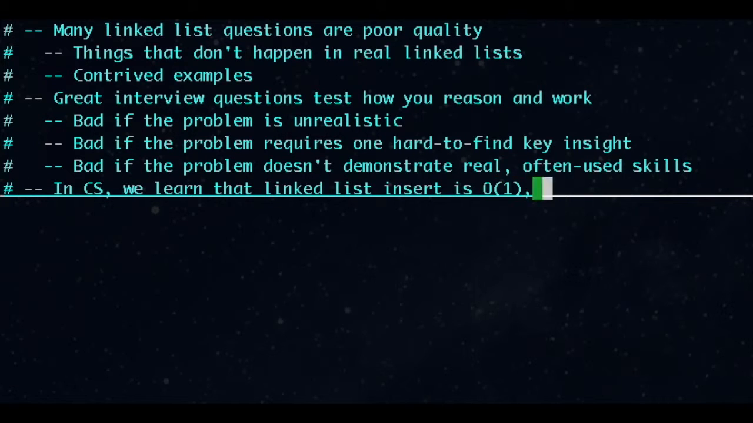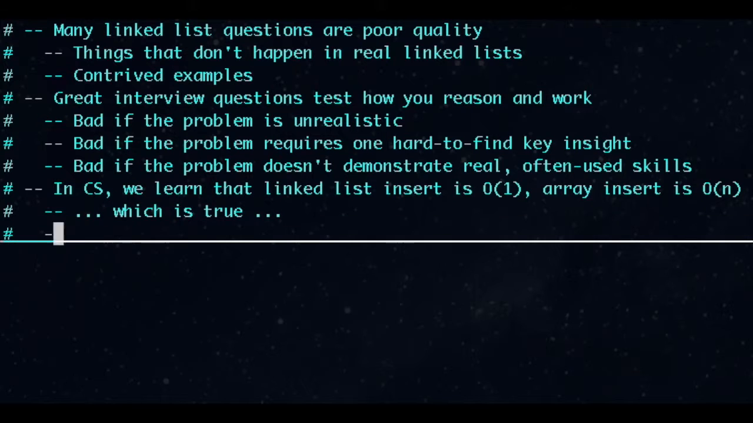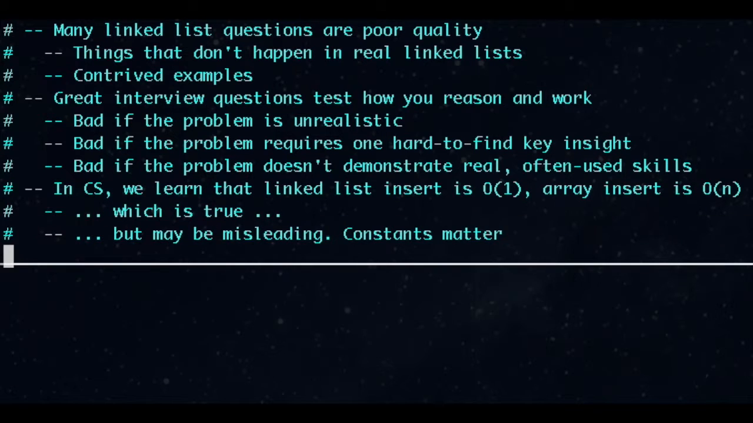Finally, in CS curricula, we learn that insert on a linked list is O(1) and insert on an array is O(n). This is true, but when we see that, the implication is lists are far worse, and that's often not the case. Constants matter. We'll talk about this more in the video.